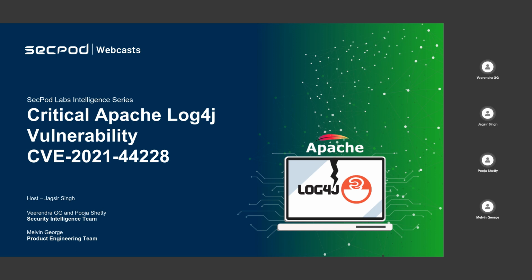Today's topic is an interesting one. We wanted to make sure we bring our experts to talk about this and address a few things about the Apache Log4j vulnerability that has been assigned the CVE code CVE-2021-44228. I'd like to introduce today's panel. I have Virendra and Pooja from our security intelligence team, and then I have Melvin George from our product engineering team.